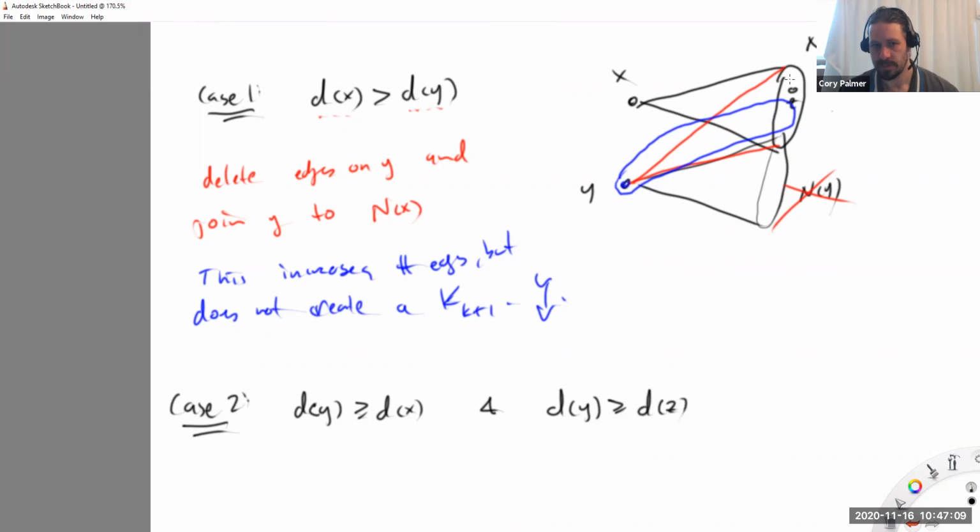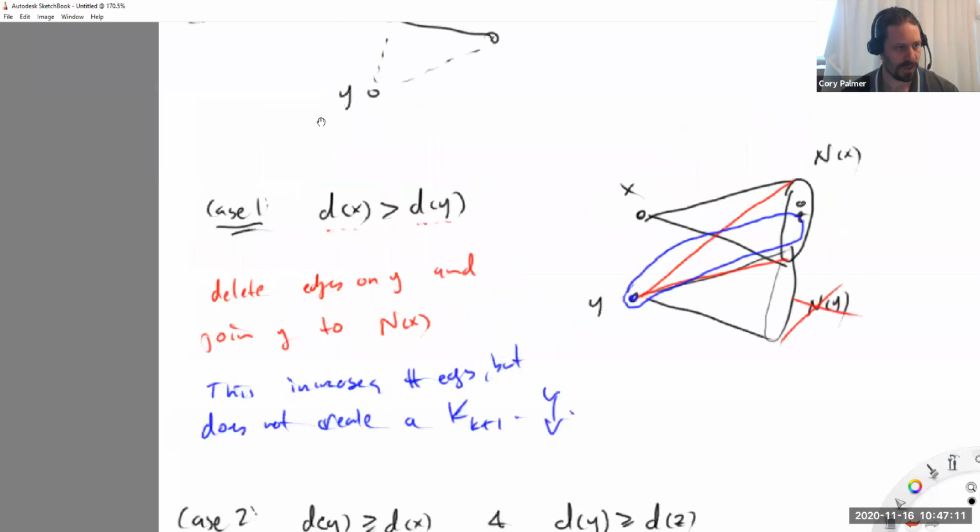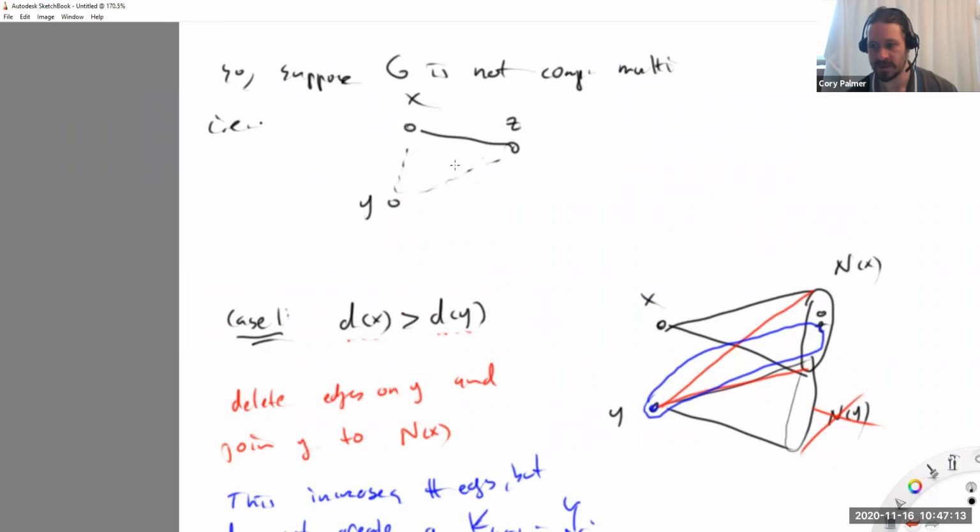Okay, because if you go up to the original picture here, x and y are symmetric. So if dx is bigger than dy, or if dz is bigger than dy, I can perform exactly what happened in case 1, right? And x and z are indistinguishable from each other from y's perspective. If either of these has bigger degree than y, do this and get a contradiction.